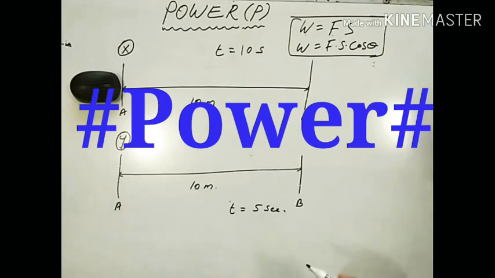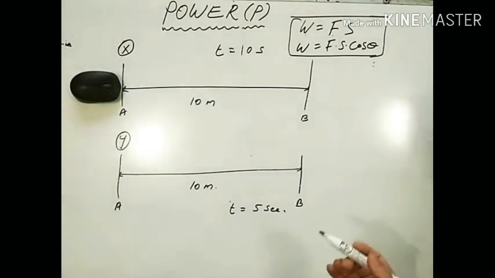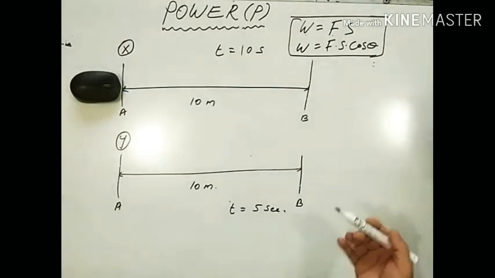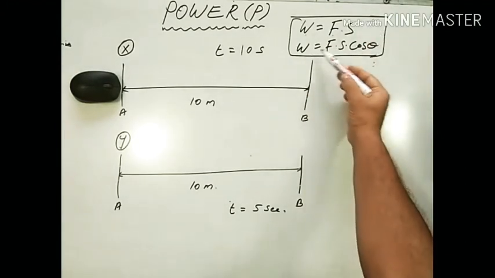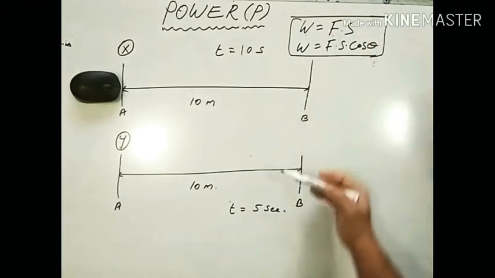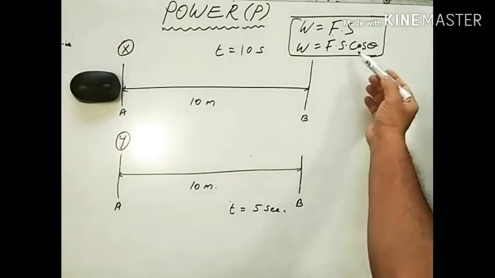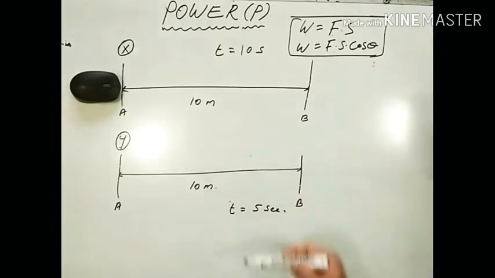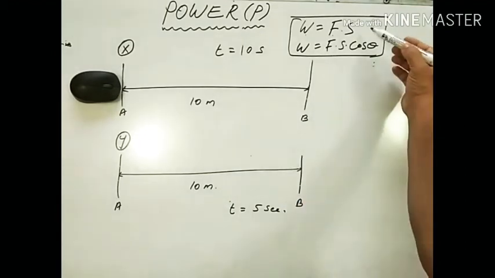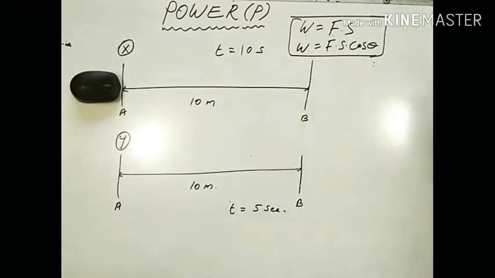In the previous session, we have learned how to measure work done. How do you measure work done? Using these two formulas. Work done is equal to force into displacement. Work done is equal to force into S cos theta, the component of force and the displacement and cosine of angle between force and displacement. So using these two formulas, we can measure work.